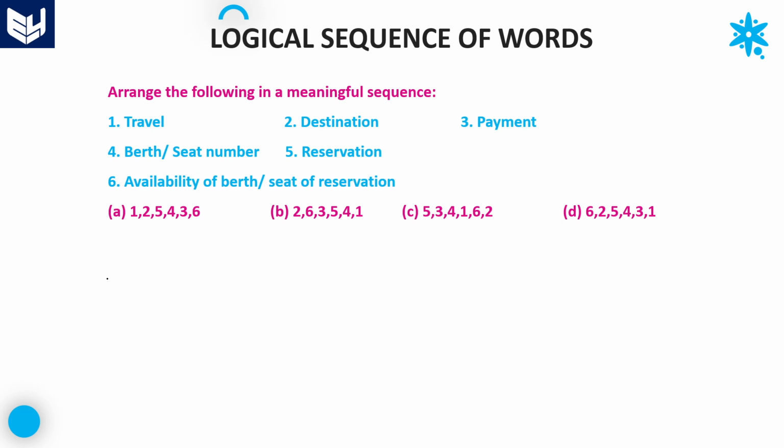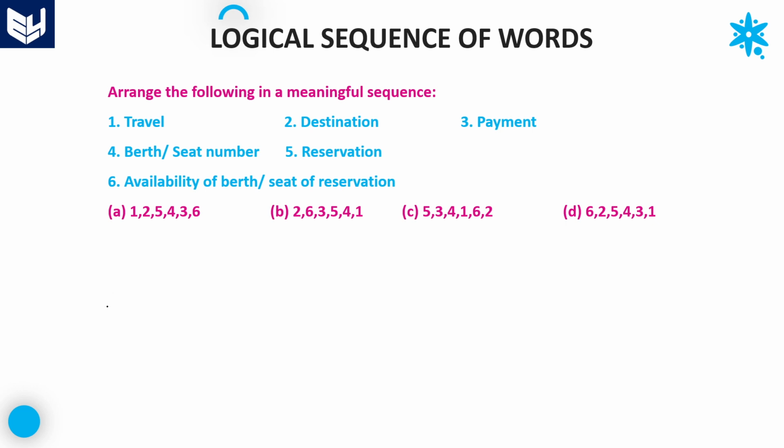Last question. Here 6 words are given. Arrange the following in a meaningful sequence: travel, destination, payment, berth or seat number, reservation, and availability of berth or seat for reservation.